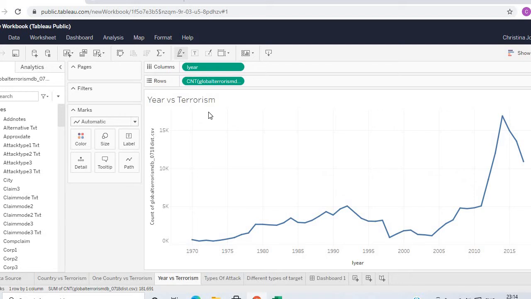Our third observation is year versus terrorism. Here we can see the least number of attacks happened between the years 1970 and 1975. Then it gradually increased. In 1998, there was a fall in the ratio. After 2011, it skyrocketed and reached its peak in 2014. Then we can see a slight reduction in the total number of attacks.